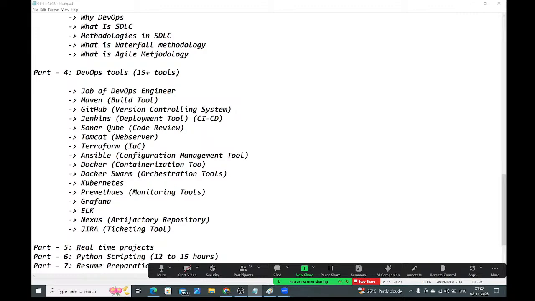Guys, I will tell one thing. At the beginning, you guys ask for a lot of tools, not only your batch, every batch. At the end, if the course is extended, they again ask how many days it will take. If I want, I can add Argo CD also here, not a problem, but again one more week we need to spend for Argo CD. But people don't have that much patience to wait. Again, people are asking when we will finish the course.